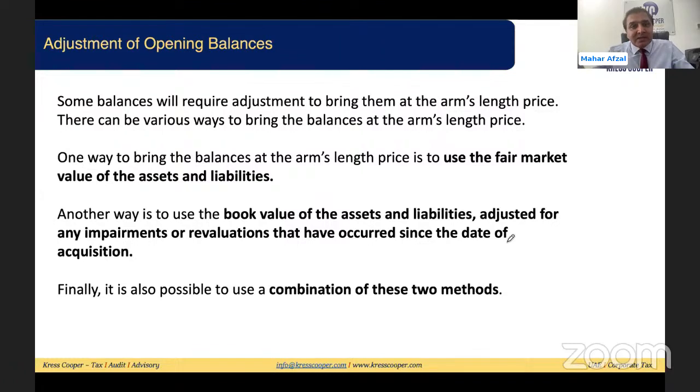Various methods are there. Another way is to use the book value of assets and liabilities, adjusted for impairment and revaluation. Maybe you will be able to arrive at the market value. This is not hard and fast. I'm highlighting, it has not been given in the corporate tax law. This is my understanding, my knowledge, what I'm going to share with you. So the first approach is to take the market value. Second is to take the asset, go for revaluation, make any adjustment, and whatever price you get will be at the market price, because whenever you do a revaluation you are bringing the assets to par. So these are the methods, these are the techniques we can apply.